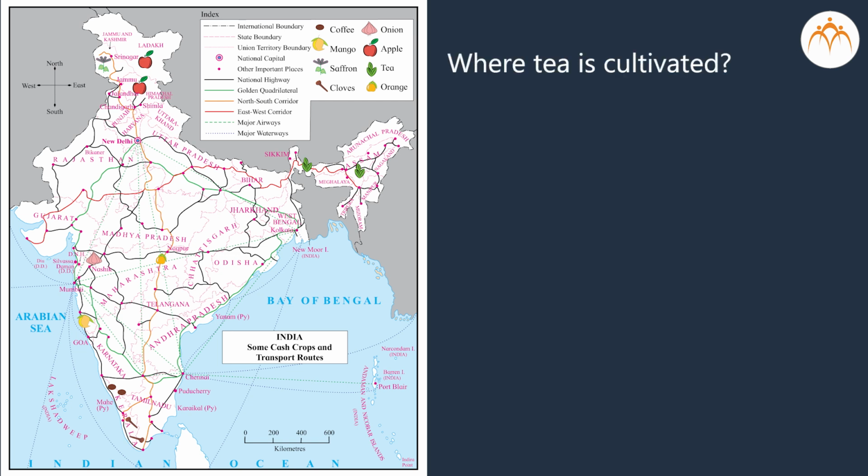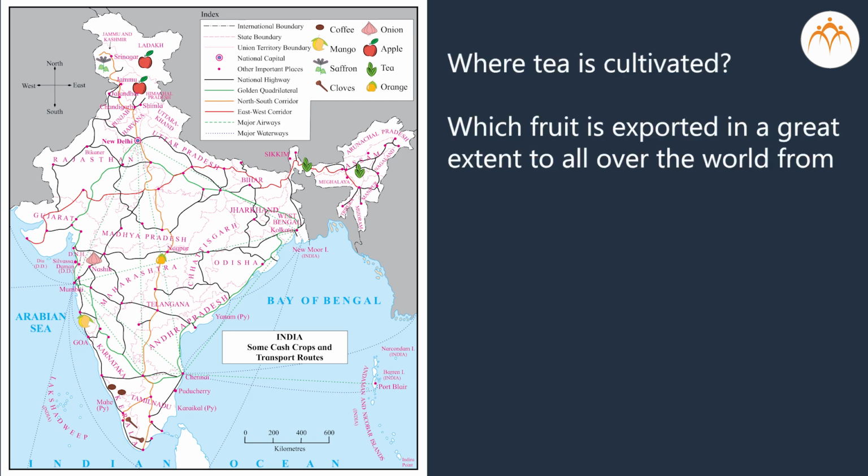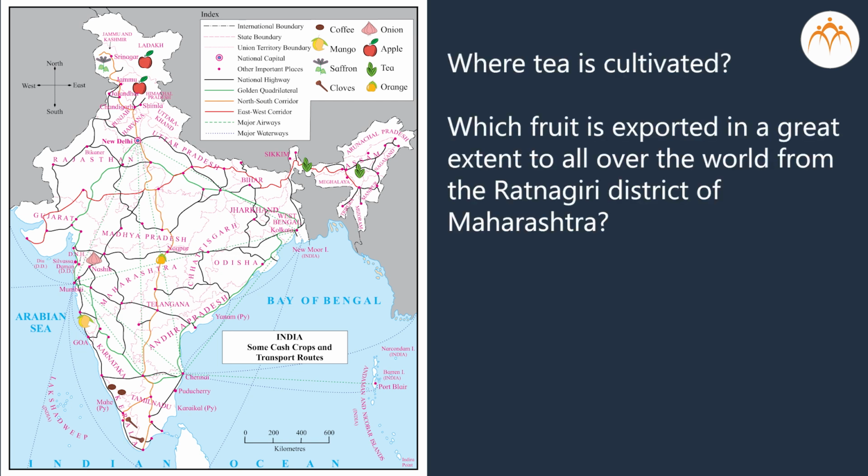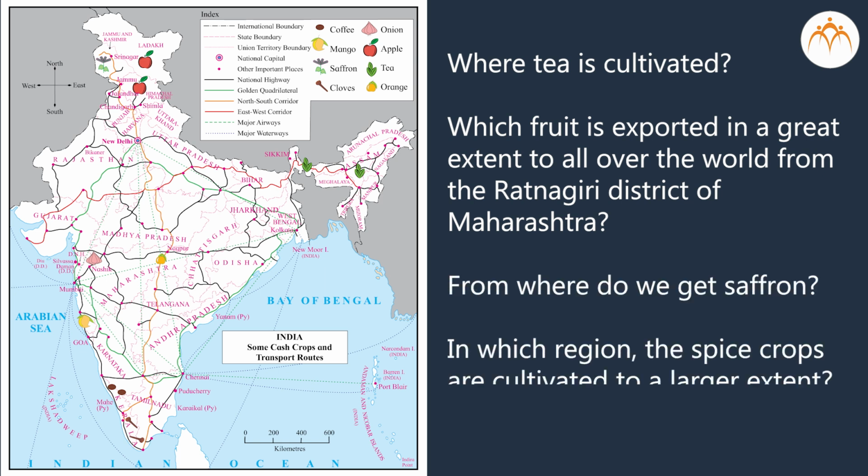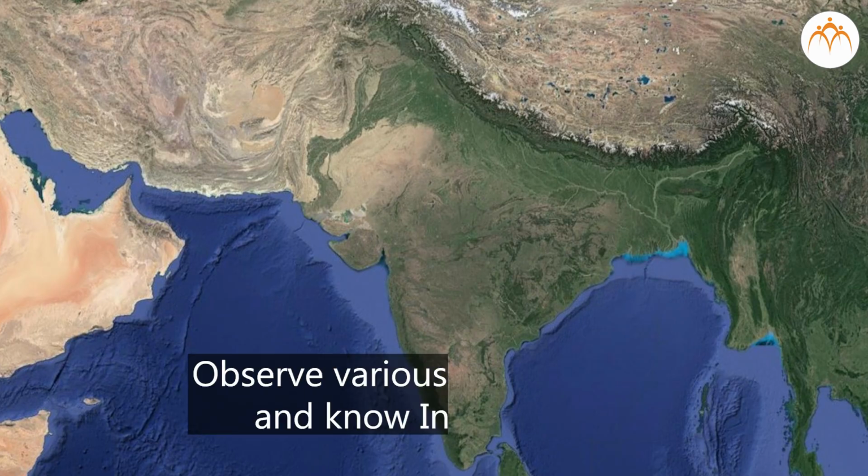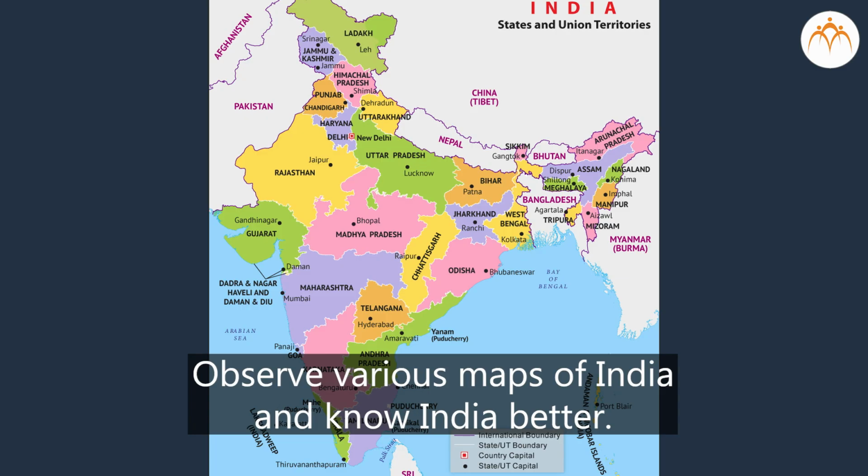Where is tea cultivated? Which fruit is exported to a great extent to all over the world from the Ratnagiri district of Maharashtra? From where do we get saffron? In which region are the spice crops cultivated to a larger extent? Observe various maps of India and know India better.